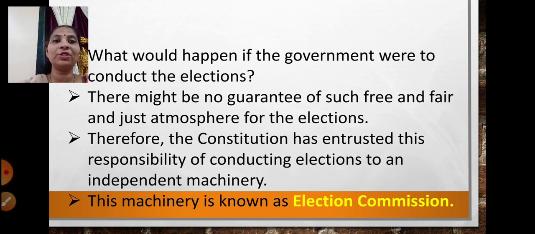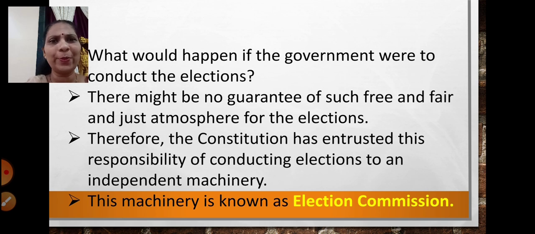The election commission looks into the process of conducting free and fair elections in the state as well as in the country. Just like we have the independent judiciary, we also have an independent machinery to conduct free and fair elections, and that machinery is known as the election commission.